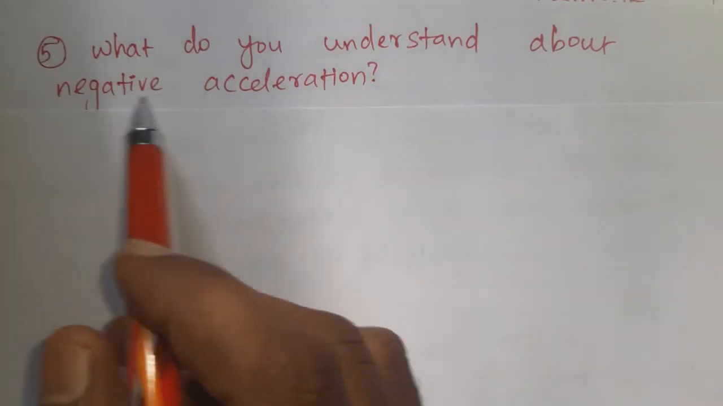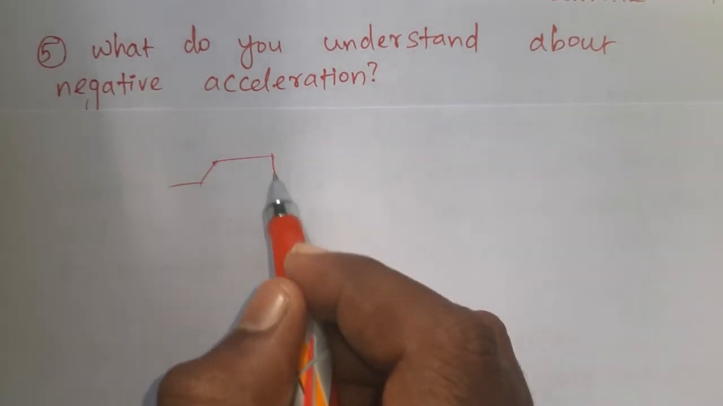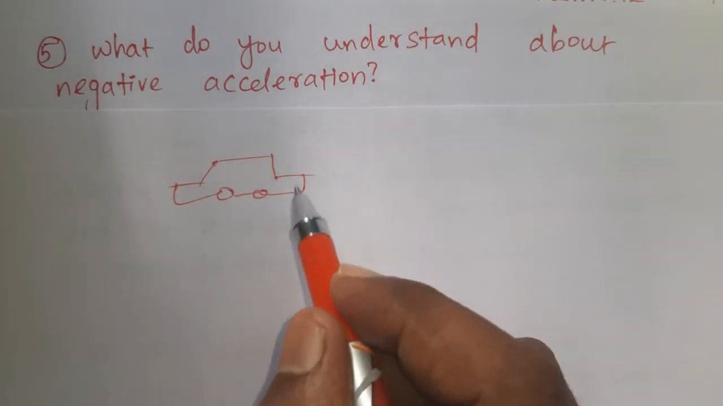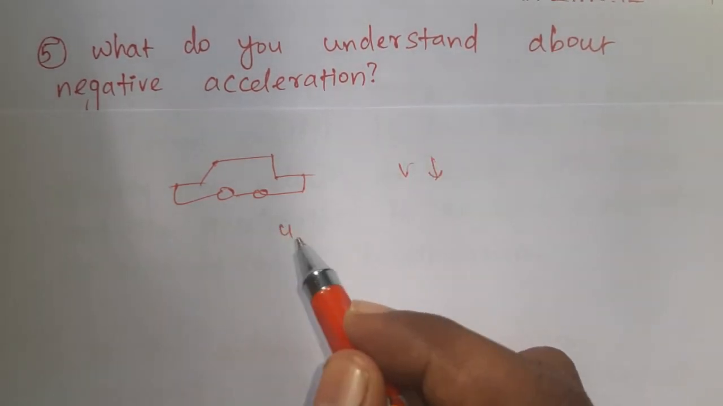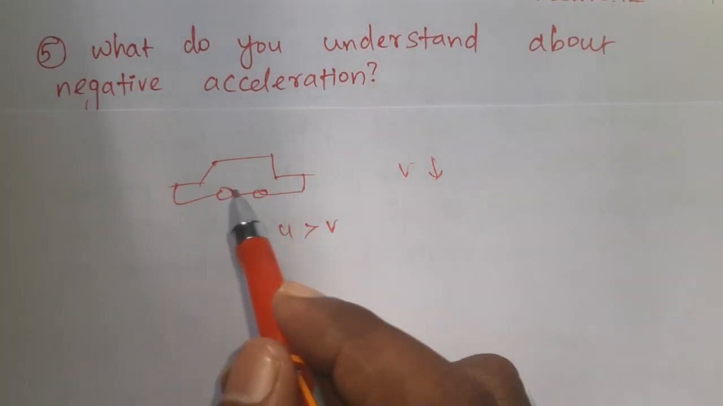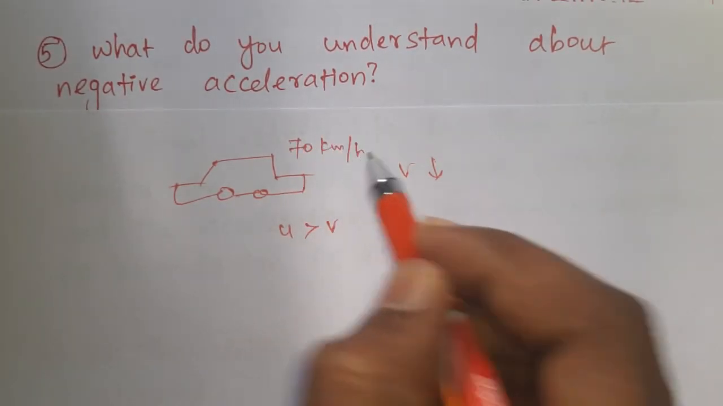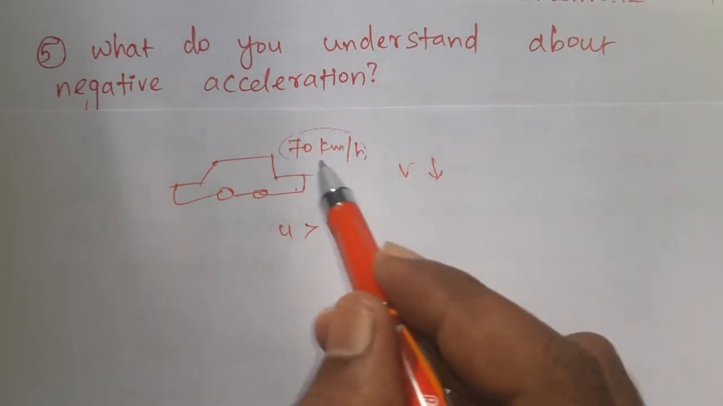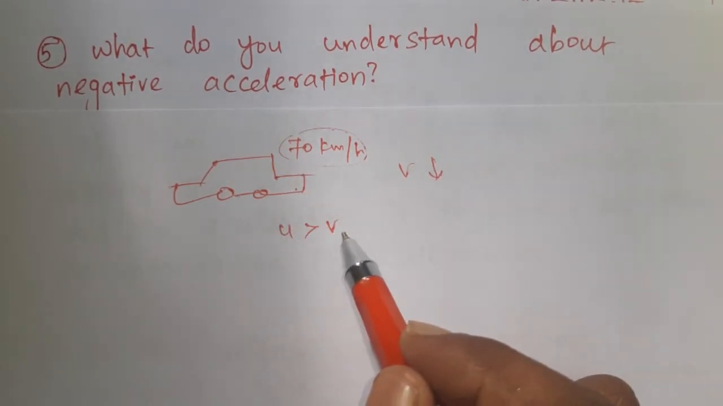Question number 5. What do you understand about negative acceleration? Suppose we are moving in a car and want to stop, so we apply the brake. If you apply the brake, the velocity is going to decrease. The initial velocity would be maximum, then the final velocity will be minimum. If you are going in a car, you may be moving at 70 km per hour, I am saying for example. If you apply the brake, this speed is going to decrease gradually, so the initial velocity is greater than the final velocity.